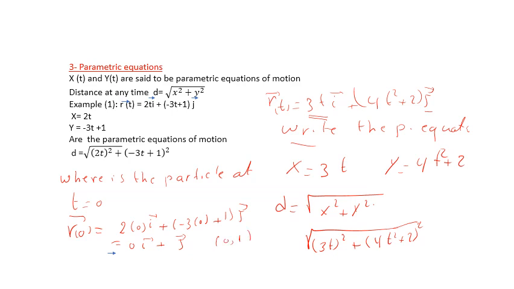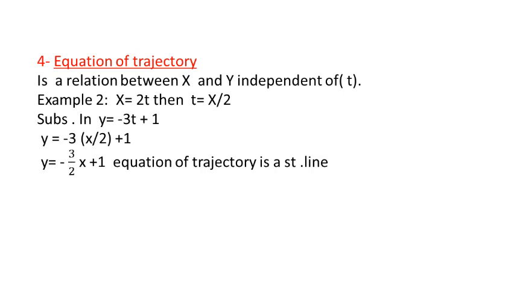Okay? The teacher said at t equal 1, at t equal 2, anything. Okay? Get the radical for all quantity. Okay? Now we are going to the equation of trajectory. What do we mean by equation of trajectory? A trajectory has many types, and a trajectory may be a straight line, may be a curve, may be a circle. Now, is the relation between x and y independent of t? How do we get it? First step.